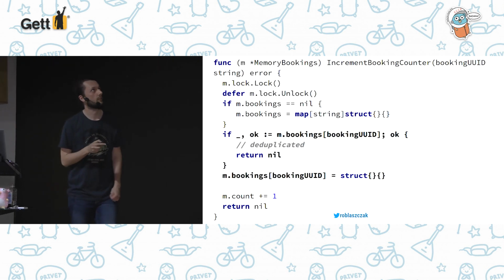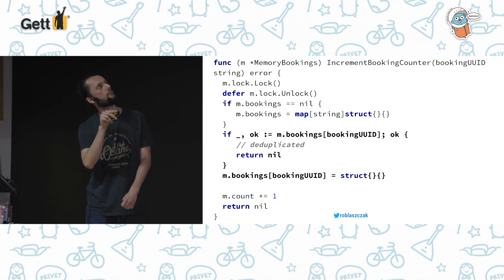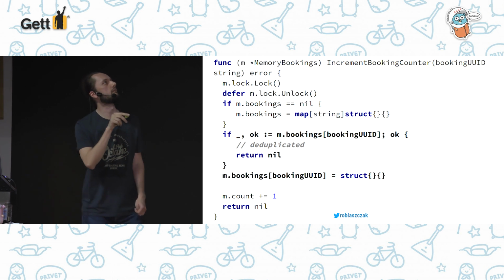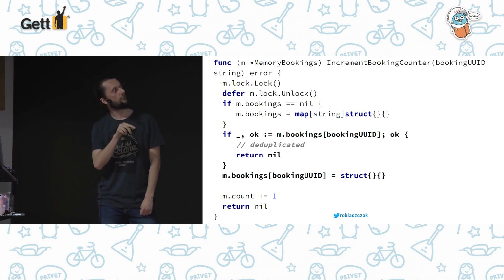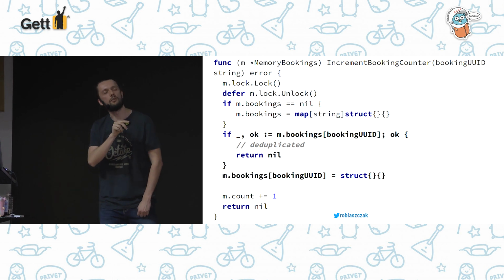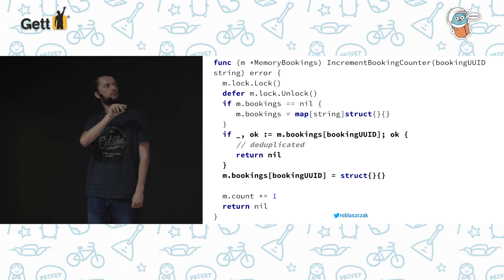So it's some increment bookings counter implementation, from one of the examples. Before incrementing the counter, we are checking in a map whether we have already processed this booking. If we already did, we just return without incrementing the counter.